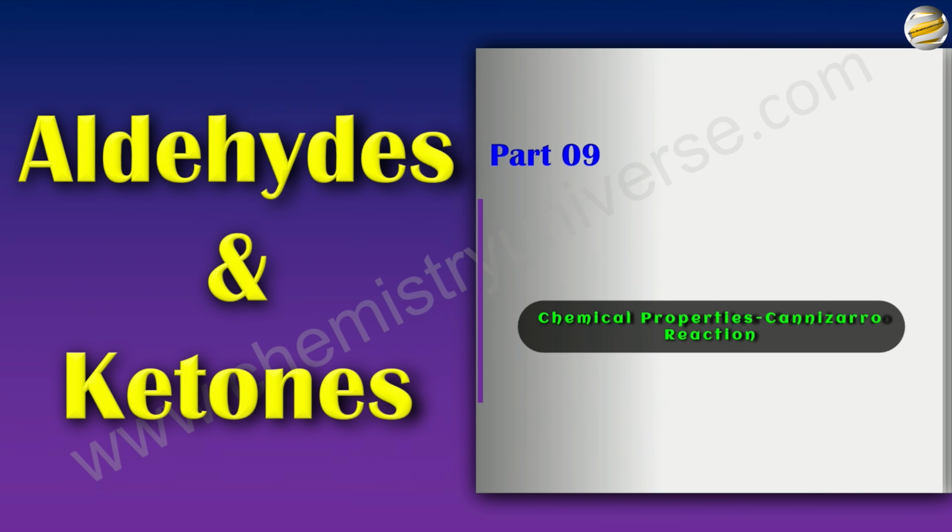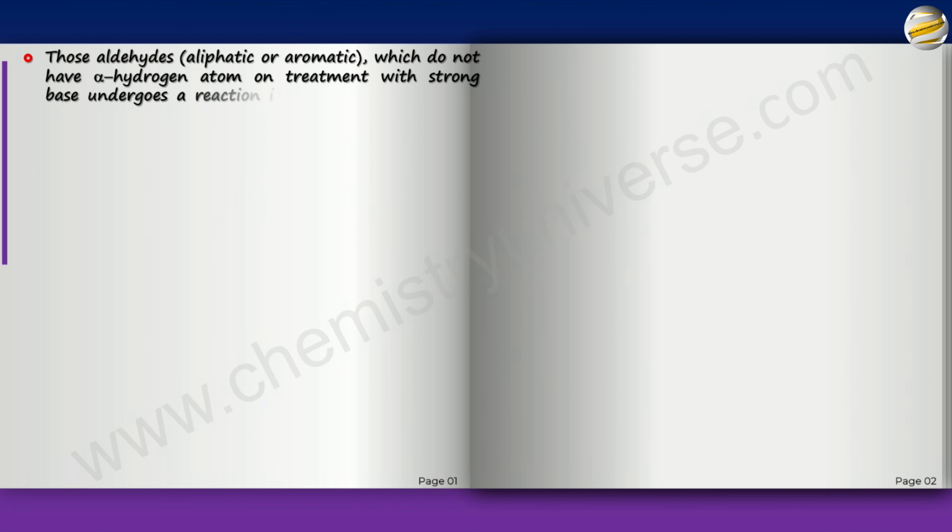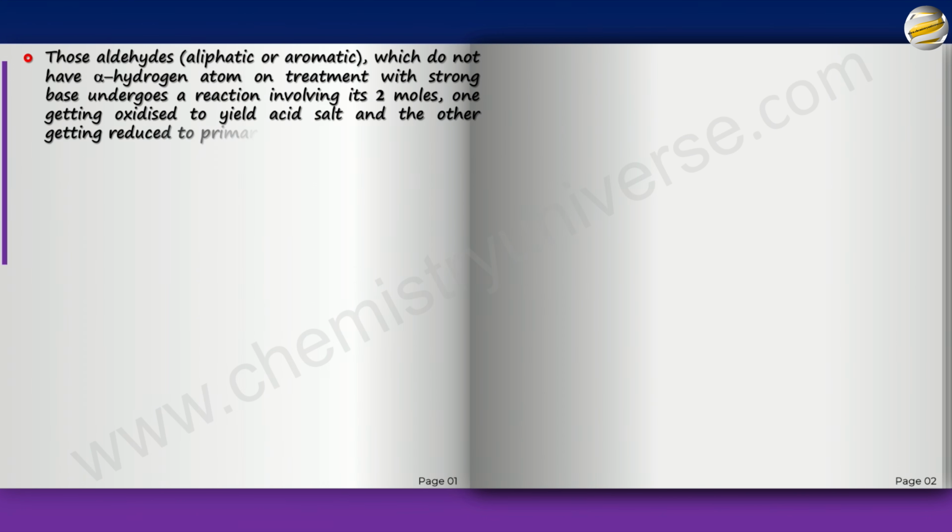Okay, so here we go. This is part 9, chemical properties, Cannizzaro reaction. Those aldehydes, aliphatic or aromatic, which do not have alpha hydrogen, on treatment with strong base undergo a reaction involving two moles, one getting oxidized to yield acid salt and the other getting reduced to primary alcohol.